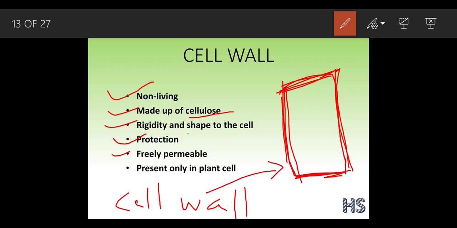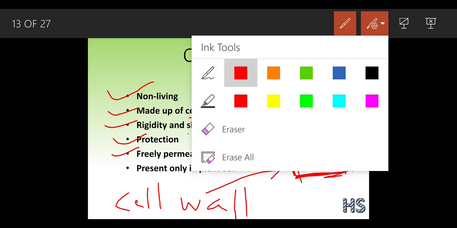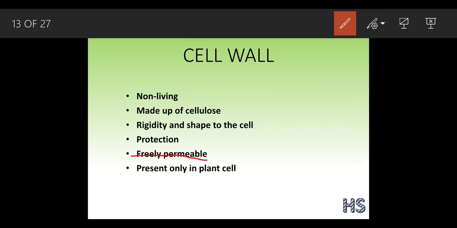It is freely permeable. Freely permeable means it is going to allow every substance to diffuse in. Suppose oxygen comes inside a cell, it is going to allow that oxygen.